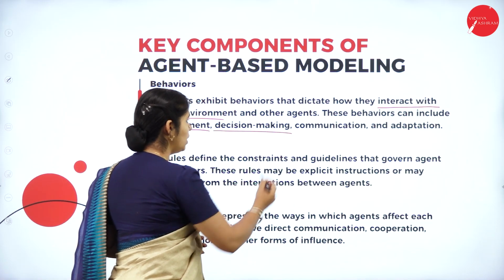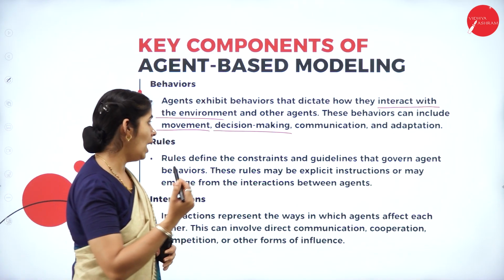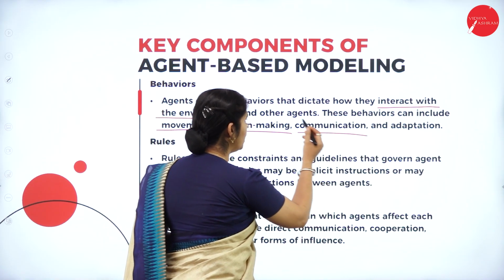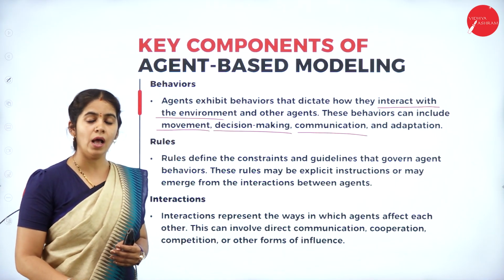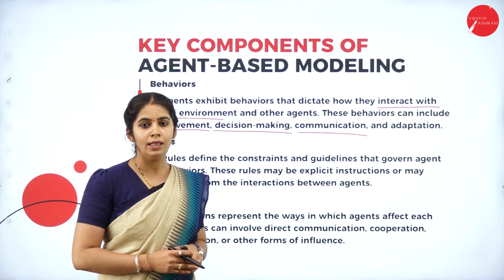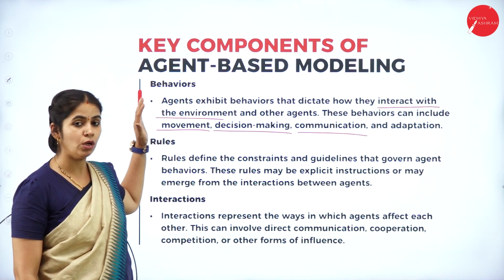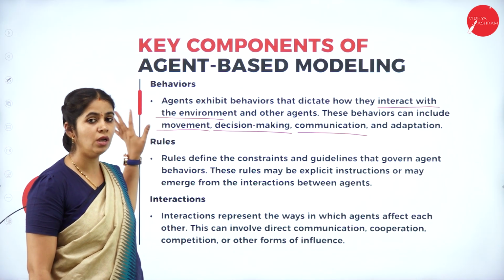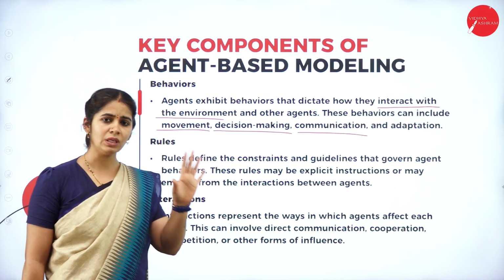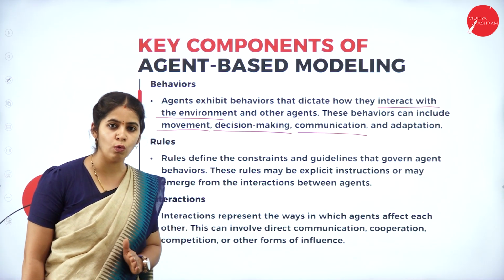Also decision making: depending on the percept, understand and make a decision, and act on that. How we are communicating with the other agents and how we are adapting to that particular environment. That is called the behavior of the agent. Once we know the behavior of the agent, depending on the environment and agent behavior, we should set some rules.